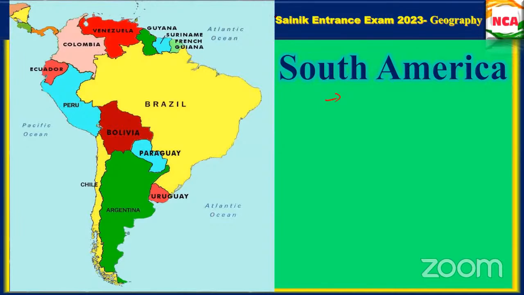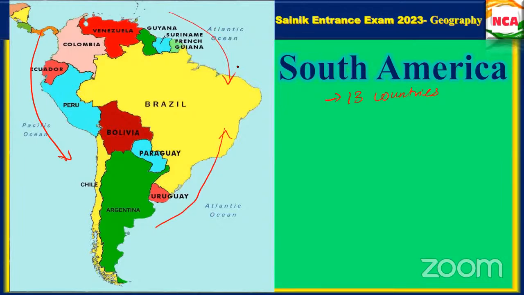13 countries are there. How can you remember this? Just try to follow an order. You can come from this way, or else from down to top. So try to follow an order. We have 13 countries.